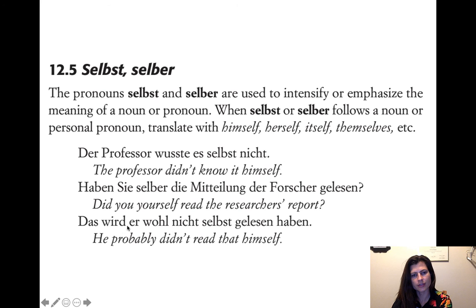So it's actually like, he will not have read it himself by the time I found out about it, right? So this one is past. So selbst gelesen haben, have read himself. So er is what it's referring back to. Selbst refers back to er, so that's why it's himself.